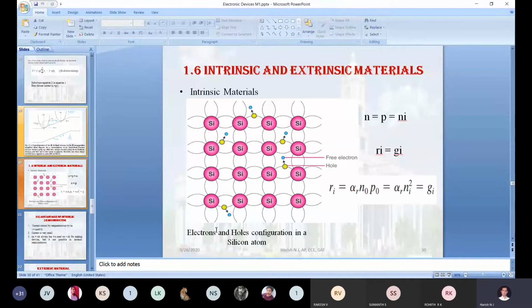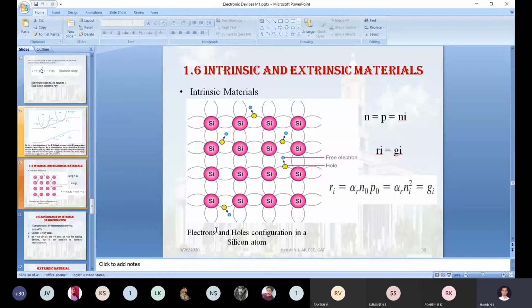For the intrinsic, you can generate the electron hole pair. Once you calculate the conductivity and resistivity of those elements, we will get a better result in the extrinsic. Hence, we intentionally add some impurity atoms to the purest form of the semiconducting material, which we call an extrinsic material.